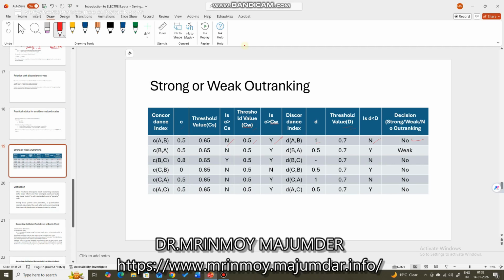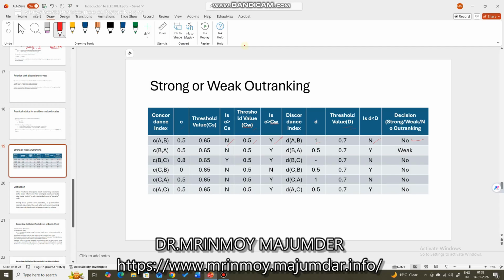So this ELECTRE II method is like that only. Even if in case of concordance A outranks B, discordance can veto that decision, penalize that decision, if the discordance index value is not less than the threshold value of D. Threshold value of D means strong D.